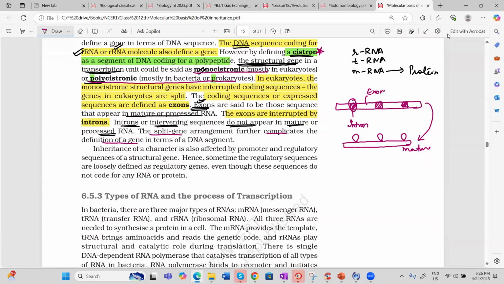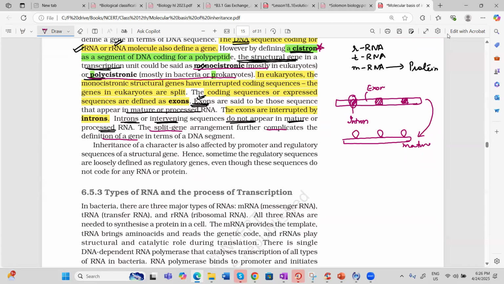Now, if you see, what happened? For transcription to start, a promoter is there, and some regulatory sequences are also there. We call promoter a gene, we call terminator a gene, and we call regulatory sequences a gene also, though they don't make any RNA. So inheritance of character is also affected by the promoter, it is affected by the regulatory sequence of the structural gene. And the regulatory sequence we call a regulatory gene, but these genes do not make even RNA. No protein, no RNA.